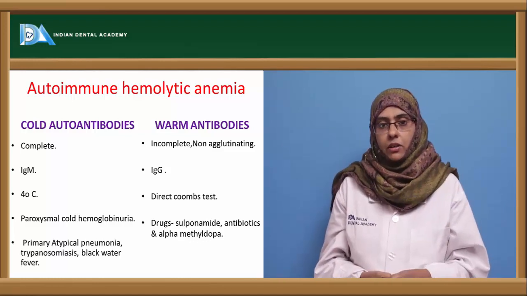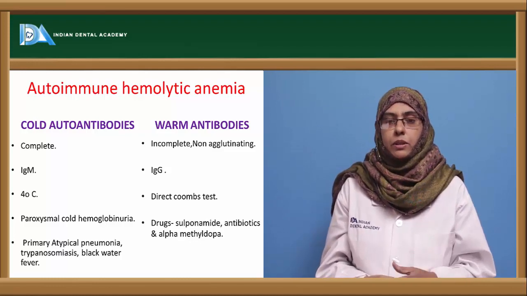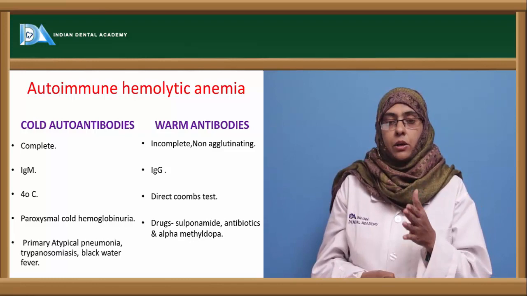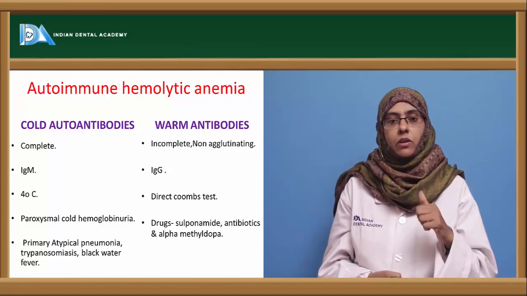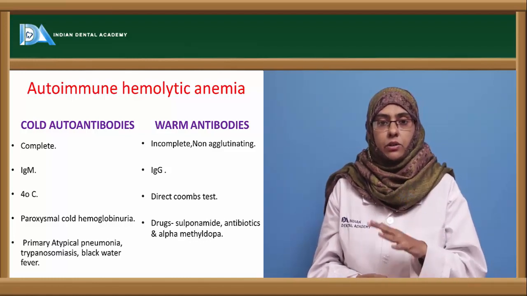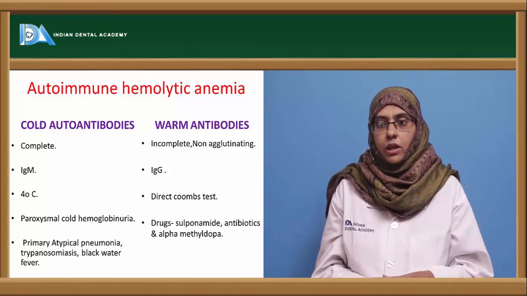Coming to the cold autoantibody, it was proposed by Donath in paroxysmal hemoglobinuria patients, and the autoantibodies are said to be complete and mostly of IgM type, and they can interact or cause agglutination at only 4 degrees centigrade and cannot show reaction at 37 degrees centigrade. Hence, they are called cold autoantibodies.